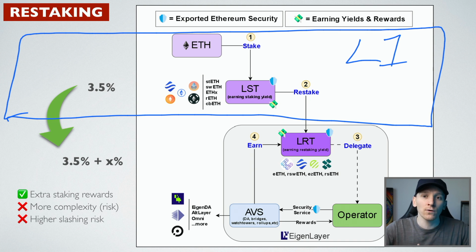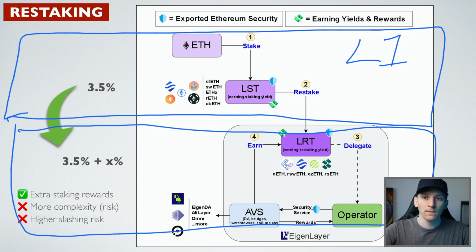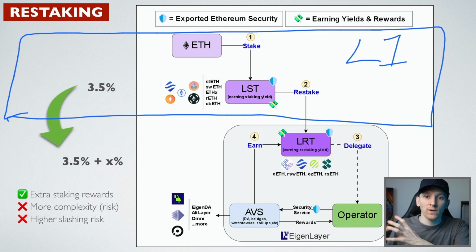And so these layer 2s, they don't want to set up all of the infrastructure themselves. That's very expensive. And so what they want to do is pay us money for our staked ETH so that they have the same security. And that's what happens with restaking. What we're doing is we're taking our layer 1 staked ETH and we're saying, hey, you can use it too on the layer 2, and they pay us an extra fee for that service, for our security. So restaking is where you take the layer 1 liquid staking token and you give it up to the layer 2 as a restaked token on the layer 2.